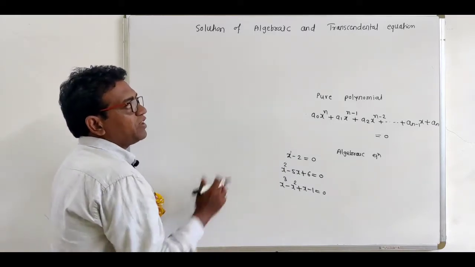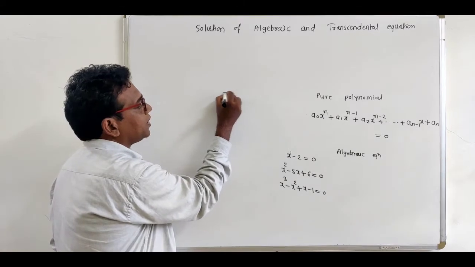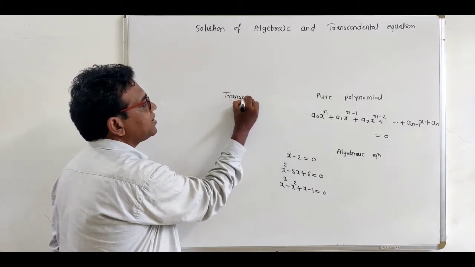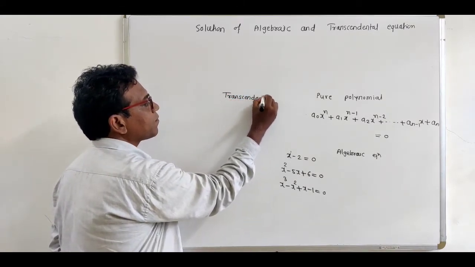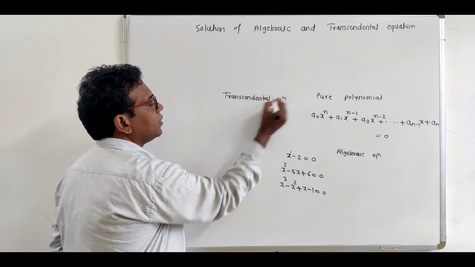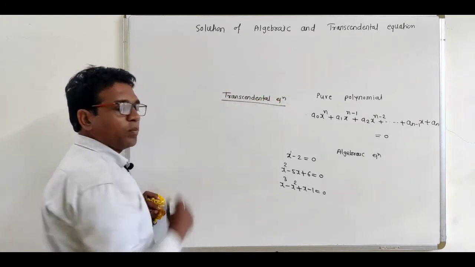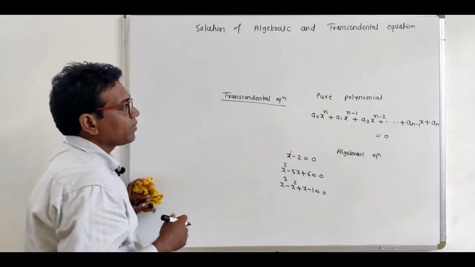Now see, what is the second concept? It is about the transcendental equation. See, what is the definition of transcendental equation?